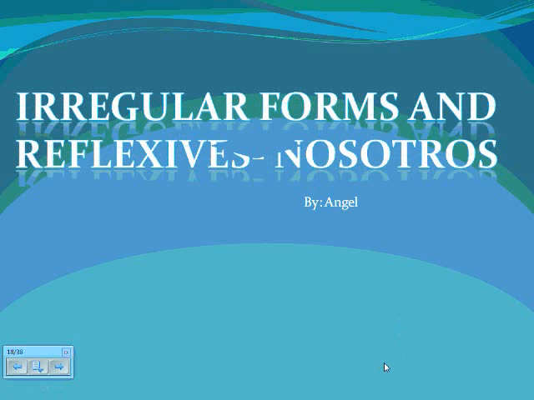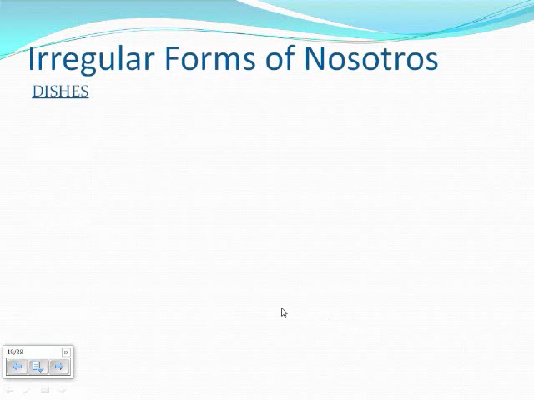Now we're going to be learning about the irregular forms and reflexive of the nosotros form. There are 7 irregulars you can remember by the acronym DISHES. The D in DISHES stands for dar, and its irregular in the nosotros command is demos. Remember, any AR verb will change to end with emos, while an ER/IR verb will change to end in amos.